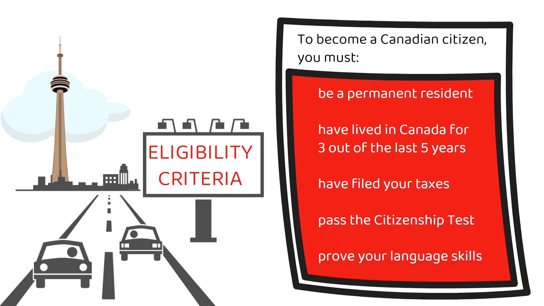So the first point here is pretty obvious. Before having the citizenship, you should have the Canadian PR. Then you must have lived in Canada for 3 years out of the last 5 years. They will calculate it also, so we'll talk about this point in great detail when we talk about the step-by-step process. Then, if it is applicable to you, you must have filed your taxes as well.